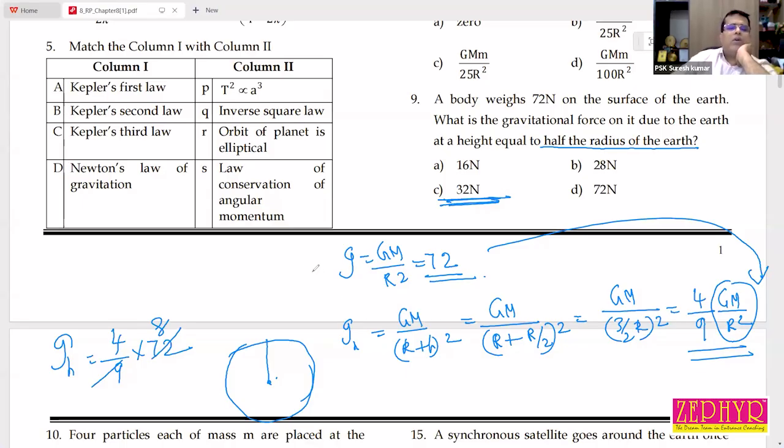It's a very simple question. First you write the equation to find the gravity on the surface of the earth. It is equal to GM by R square. Then you write the equation to find the gravity at a height. The only thing different is, instead of R square, you put (R plus H) the whole square. H is directly given in this problem. H is equal to R by 2 from the earth's surface. So R plus R by 2, 3 by 2 R, the whole square. That is equal to 4 by 9 GM by R square.